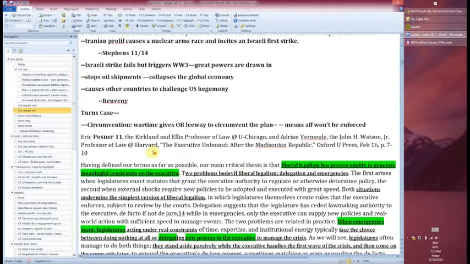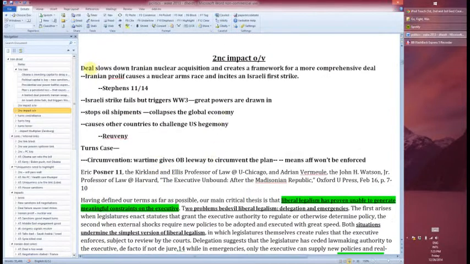And then turns case. So what I like to do on my impact overviews is I'll have an explanation of the DA. And also one thing that I didn't include here, but you probably should, is some impact calc, right? So magnitude, probability, time frame. Obviously it's best to do that in the actual debate, so you can tailor it to the aff's advantages, but I always like to write it now, just kind of generically, so at least I have something if I don't have enough time to prep it before the debate or before that particular speech.